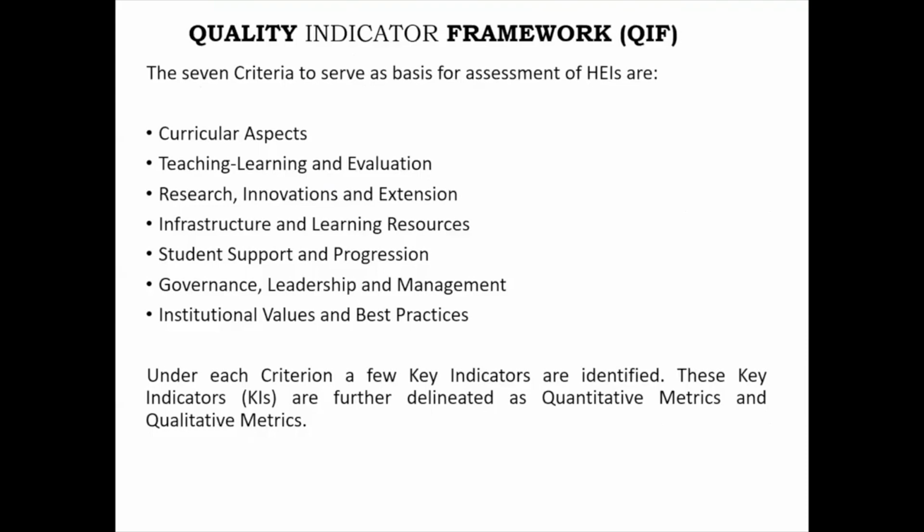The third important is the quality indicator framework. Quality indicator framework here means the questions we are asking, which we have segregated into 7 criteria. The 7 criteria are basically curricular aspects, teaching, learning, evaluation, research, innovation, extension, infrastructure, learning resources, student support and progression, governance, leadership, management, institutional values, and best practices. All these criteria are further delineated into key indicators, and key indicators are delineated into metrics. So what are the meanings of these key indicators and metrics?